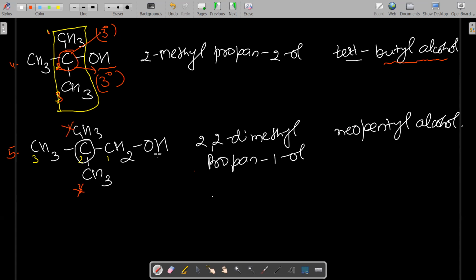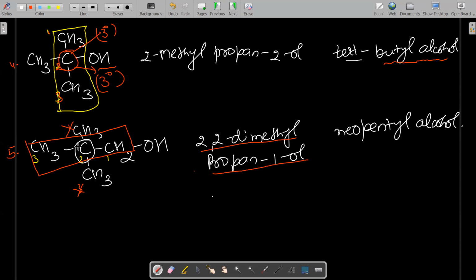Because in this long chain, the alcoholic group is not coming at the lowest position or directly attached. So we take this one as the long chain. This straight one is taken as the long chain, right? So now what will be the IUPAC name? 1, 2. At second position, you can see 2 methyl groups are attached. So the name of this compound is 2,2-dimethyl propan-1-ol.